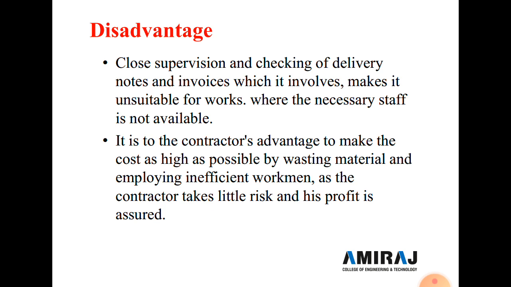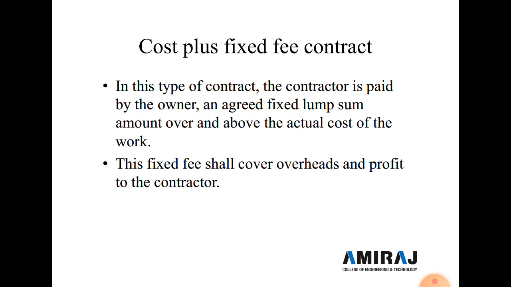Now another type of contract is a cost plus fixed fee contract. So in this type of contract, the contractor is paid by the owner, and an agreement fixes a lump sum amount over and above the actual cost of the work. And this fixed fee covers overhead and profit to the contractor, and the fee does not vary with the actual cost of the work as in the case of the cost plus percentage rate contract.